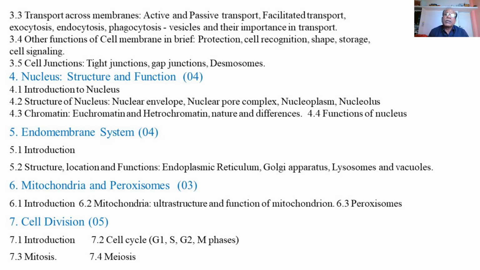This transport needs some sort of facilities, and that is satisfied by the presence of cell junctions, called tight junctions, gap junctions, or desmosomes, which are the spaces or channels present between the adjacent cells, and which allow the passage of certain biomolecules from one cell to other cells.